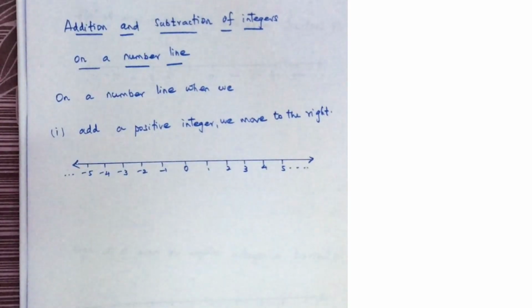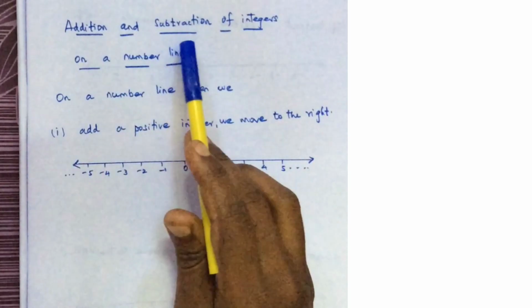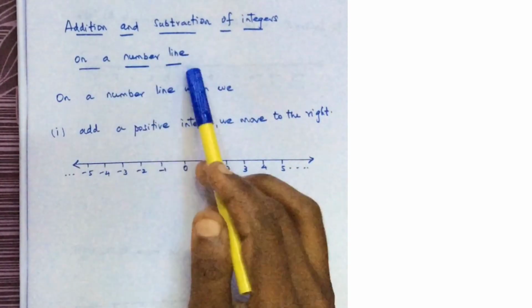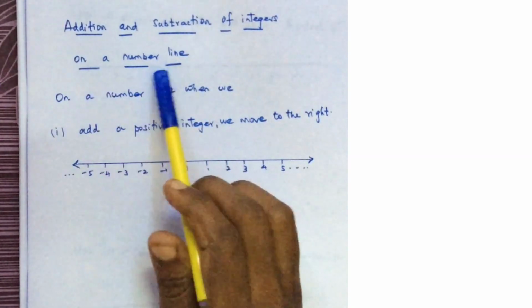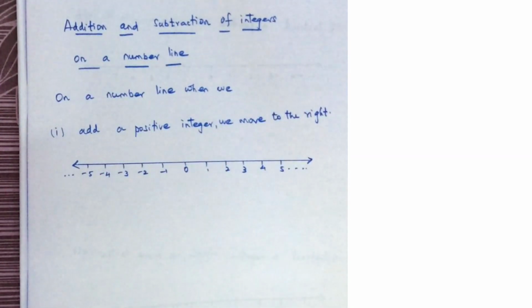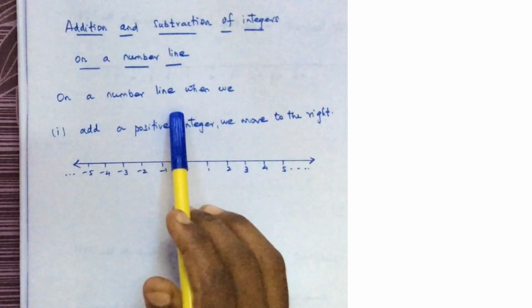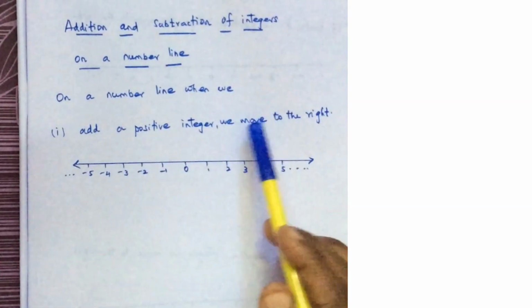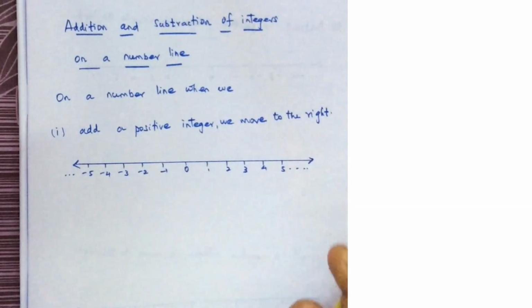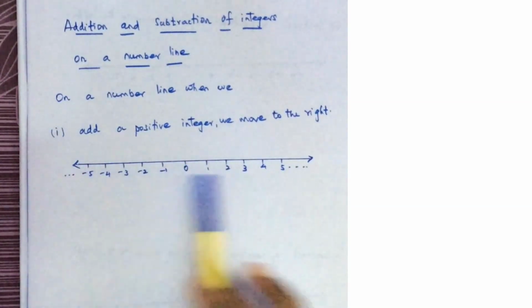Now we will study addition and subtraction of integers on a number line. So how will we add and subtract integers using a number line? On a number line, when we add a positive integer, we move to the right. What does it mean? This is a number line.